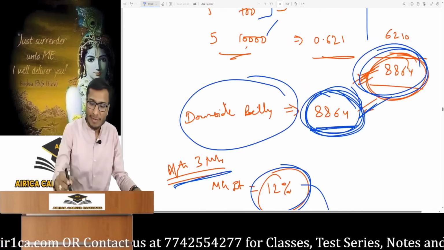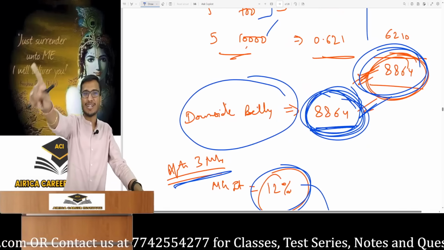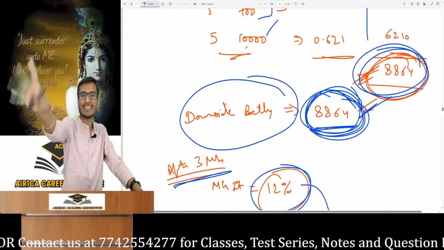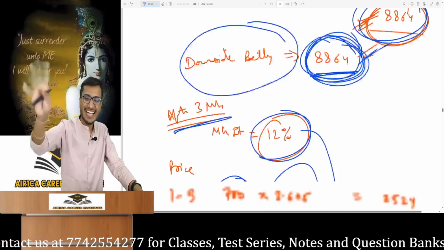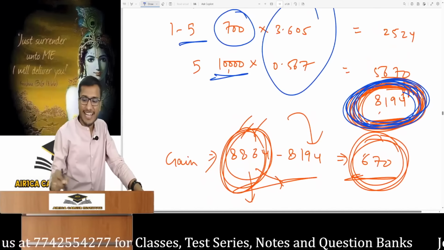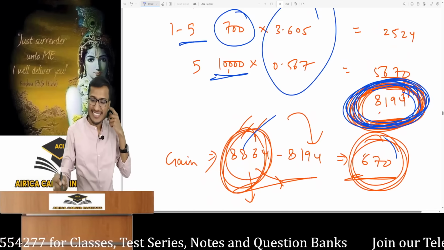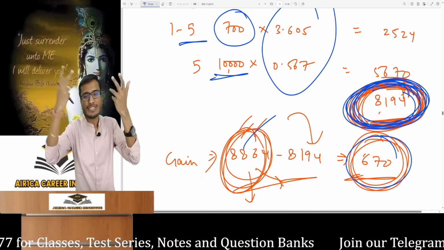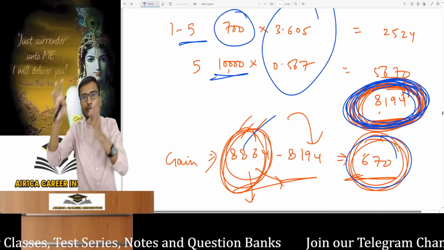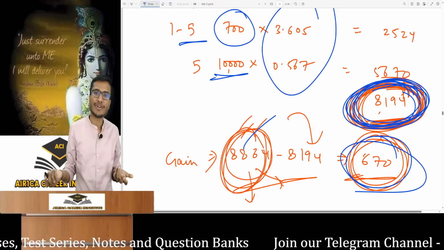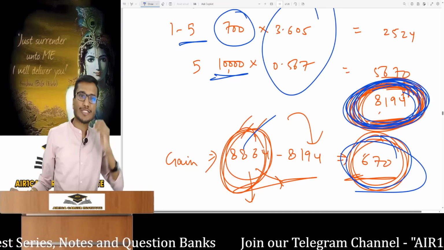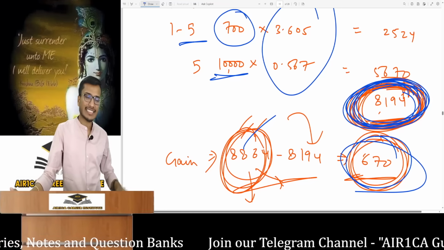And for the bond that would sell for 8,864, at time 0 I made a downside bet that it would be sold for 8,864 after 3 months. Later that bond's price in the market became 8,194, so I'll buy it for 8,194 and sell it for 8,864, making a profit of 670. Consider it a downside bet. I said 8,864, the price fell, and that's my profit. But we will proceed by assuming physical delivery to truly understand this better.